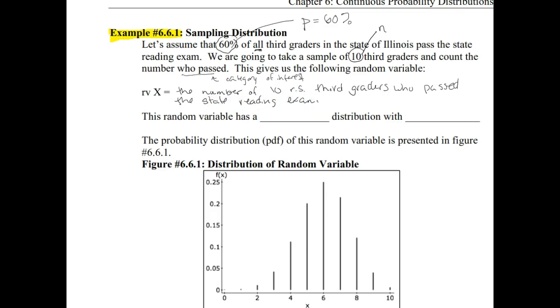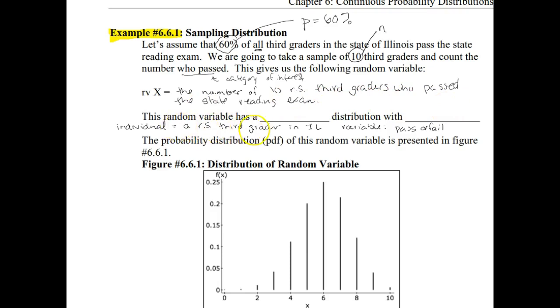Again, it wasn't asked for here, but an individual in this case is a randomly selected third grader in Illinois. And the variable was whether they passed or failed the state reading exam. So we've collected qualitative data, so we're going to count the number of these 10 randomly selected third graders who passed the state reading exam.